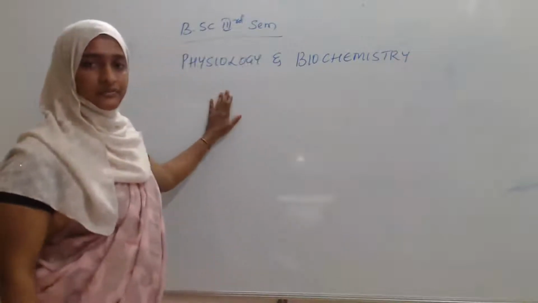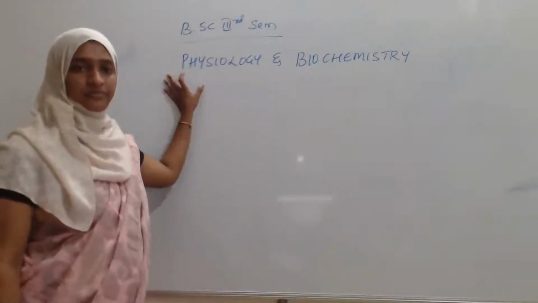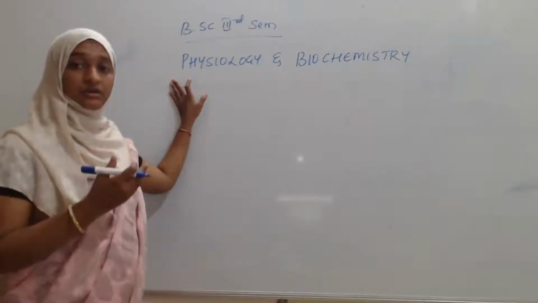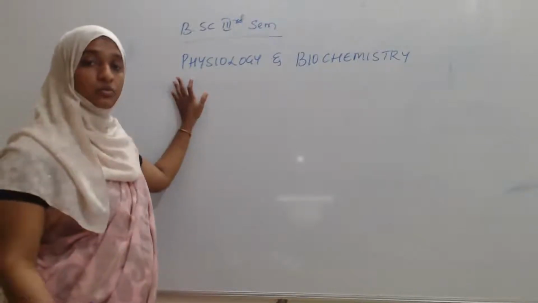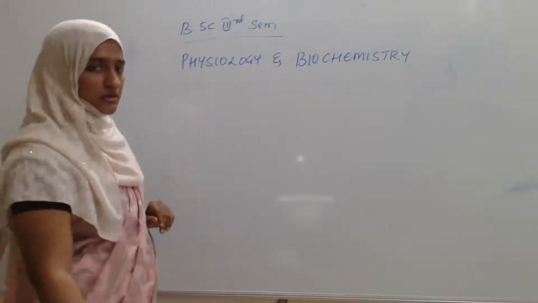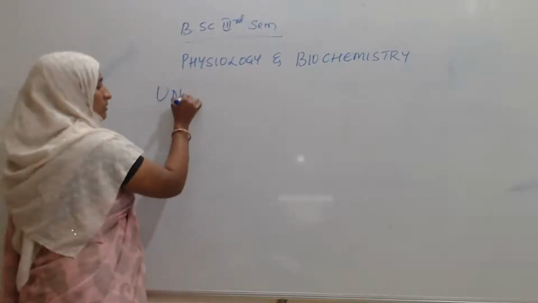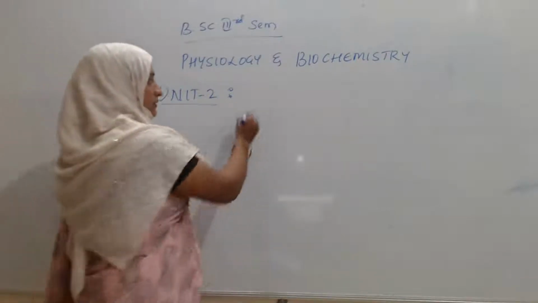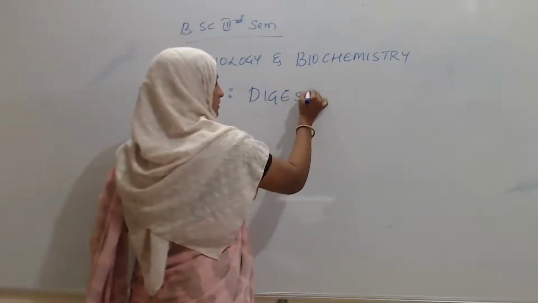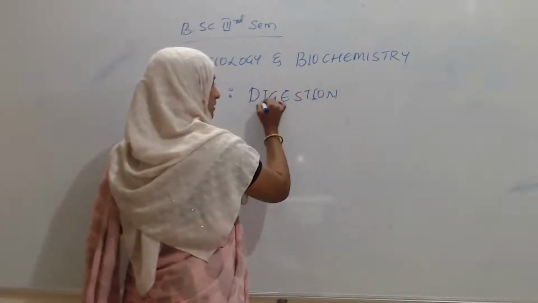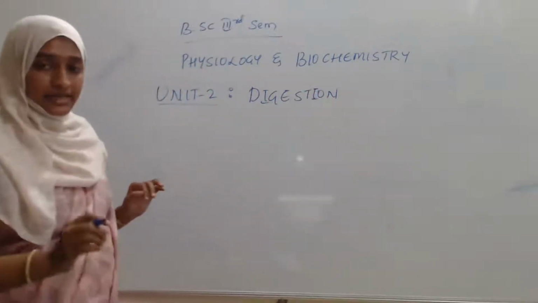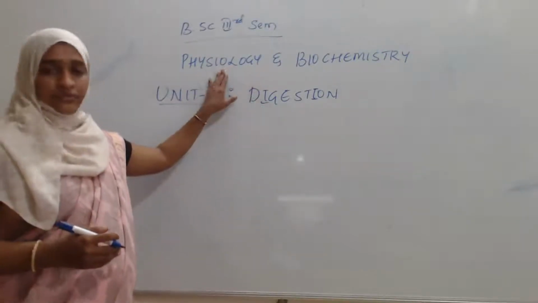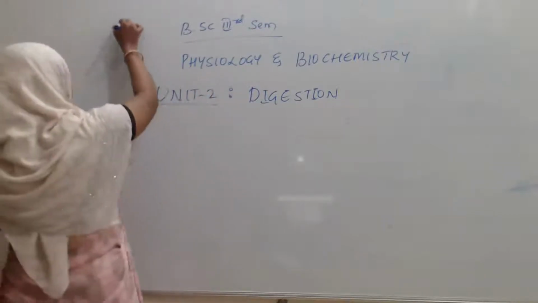Okay, so first we will see about the physiology. In that physiology, the first unit is about the nerves and muscles. But I'm going to start with the second unit. Unit 2, the name of that unit is digestion. Digestion is the second unit in the third semester in zoology.